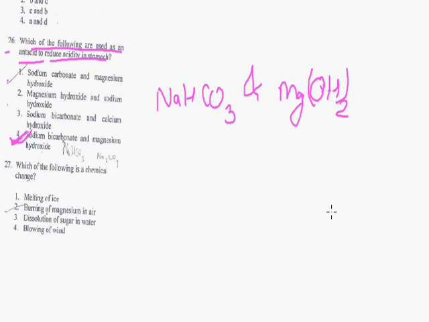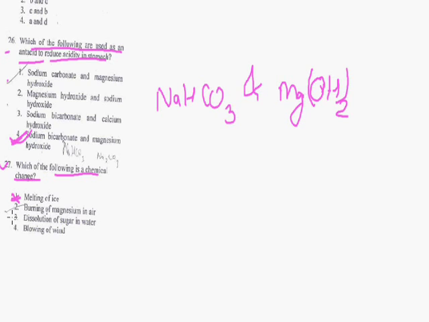Okay, now the last question of chemistry, question number 27. Which of the following is a chemical change? This question is also from a class 7 NCERT topic. Okay, and what is the topic? Physical and chemical changes. Okay, so it's a very easy question. Which of the following is a chemical change? Melting of ice is a chemical change? No, this is a physical change. So option 1 is an incorrect answer.